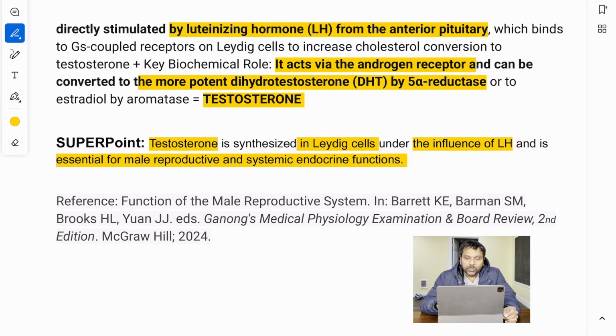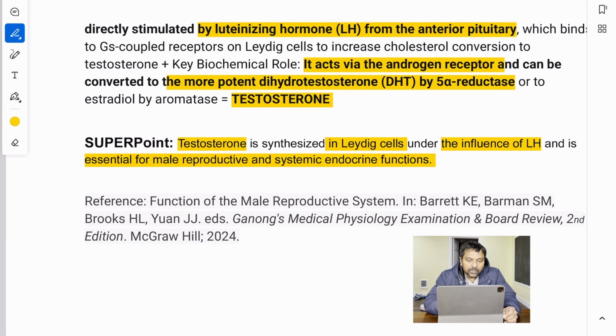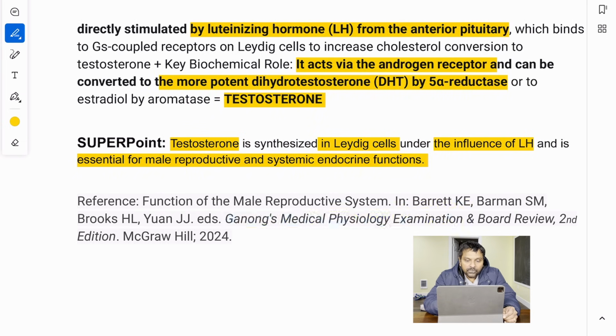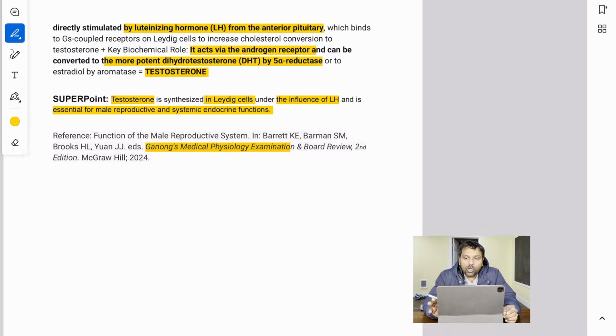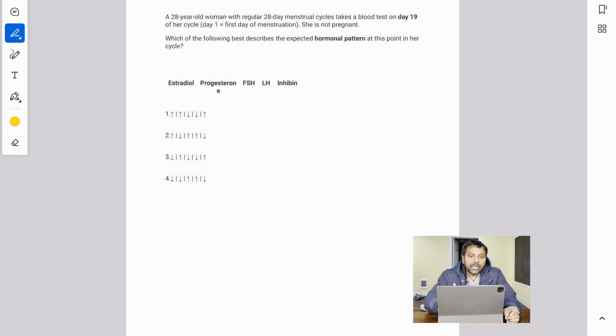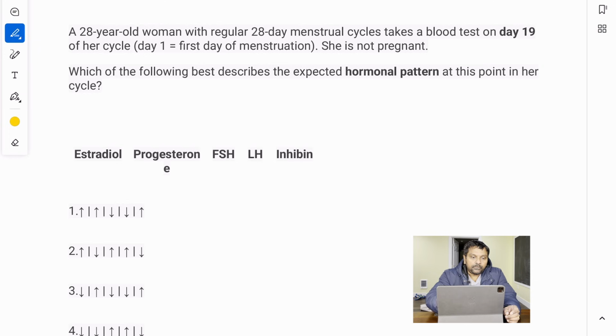And there are beautiful things. You can go to Ganong's Medical Physiology, and there is a beautiful description of this whole concept. But we have covered those core concepts here. Let us go to the next question.